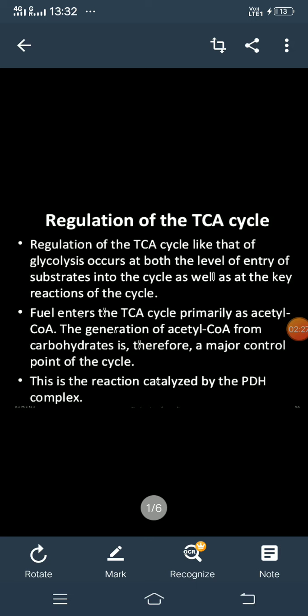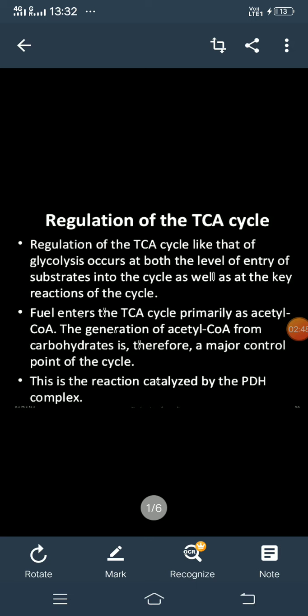And in aerobic condition, the pyruvate molecule is converted to the acetyl CoA molecule, and the enzyme required is the pyruvate dehydrogenase complex.